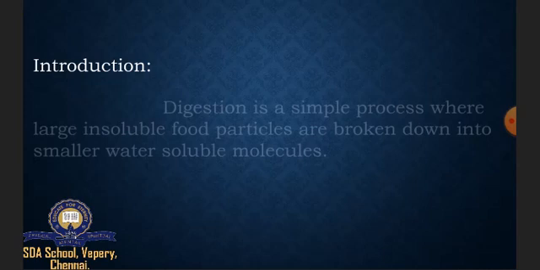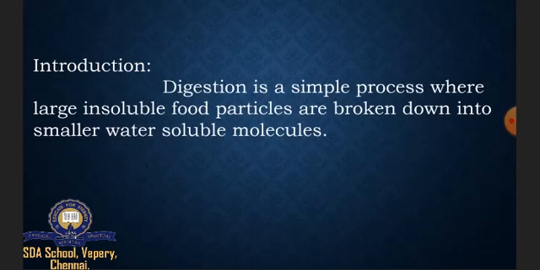First, introduction. Digestion is a simple process where large insoluble food particles are broken down into smaller water soluble molecules. So we have learned before, it is a simple process.